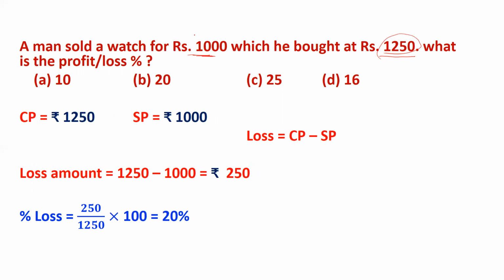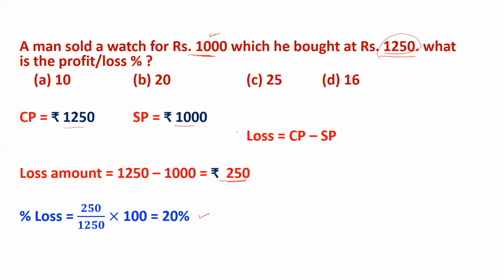Usually students take the first given price as cost price. Remember, you need to read the question carefully. Cost price is 1,250, selling price is 1,000. So there will be loss. How much loss? 1,250 minus 1,000 is 250 rupees loss. Loss percent is 250 upon 1,250 into 100, that is 20% loss.